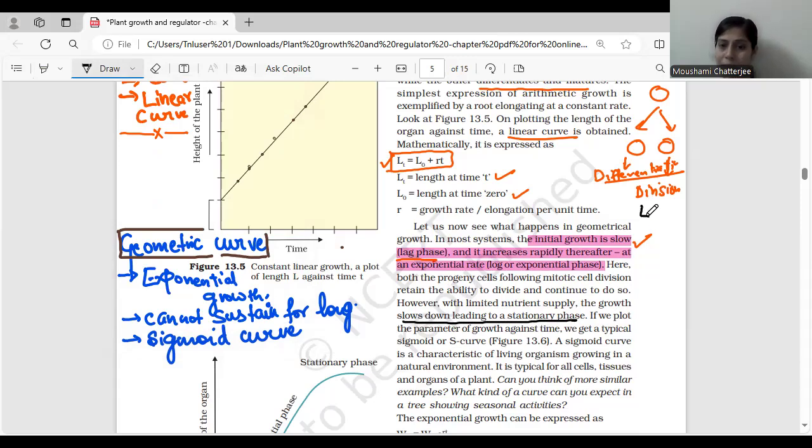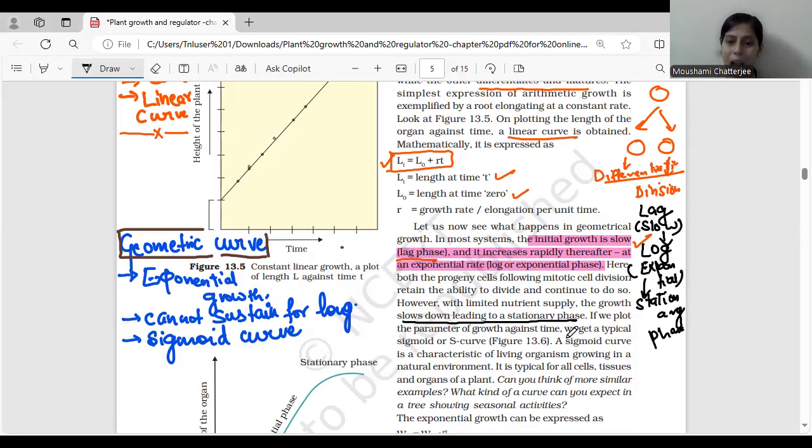So the first one is your lag phase. Then after lag, that is slow growth. Okay, lag is your slow growth. Then comes the log phase. Log is your exponential growth, and the final one would be your stationary phase. Okay, there is no more growth happening and there is a lack of resources. So the stationary phase is the one. So we can see the lag phase, then the log phase, and then the stationary phase.